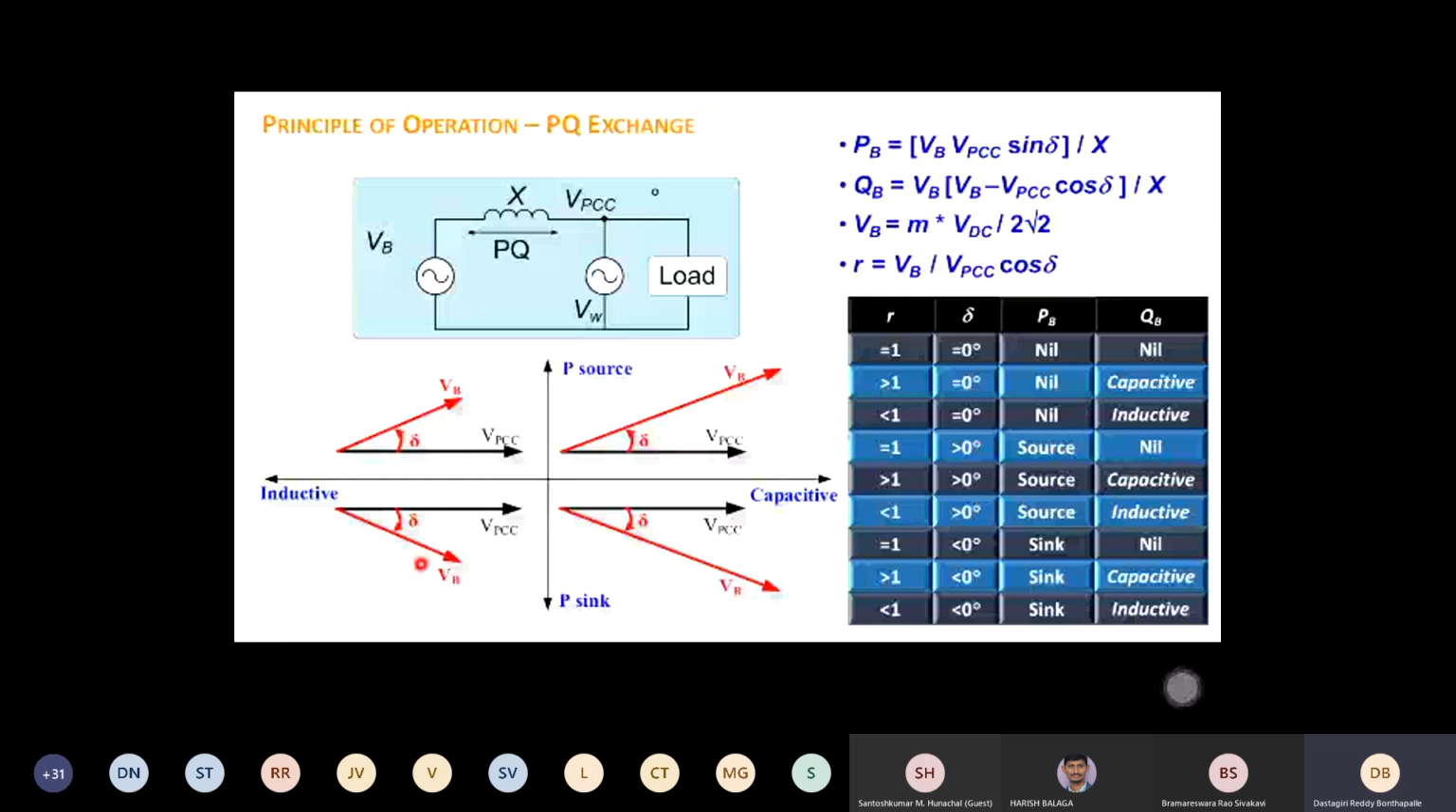The same thing in the third quadrant: if you have reduced your voltage and your phase angle is delayed, then you consume both active and reactive power. Similarly, you consume active power but your voltage is higher. What does that mean? You are giving Q. So you are taking P and giving Q. These are the possible operations with controlling voltage magnitude and theta.